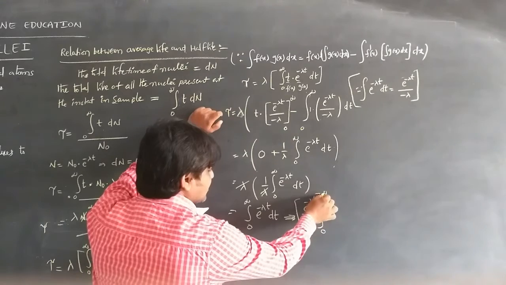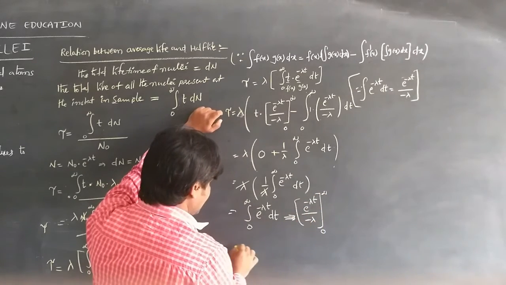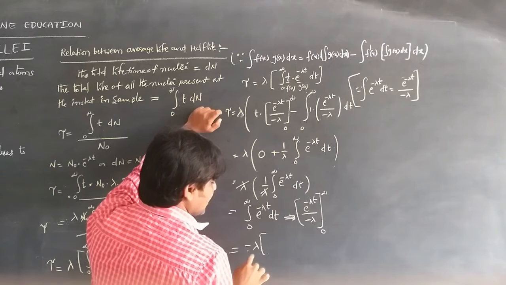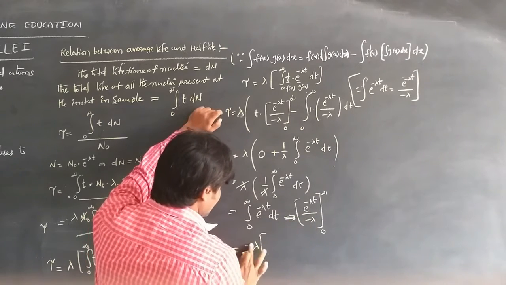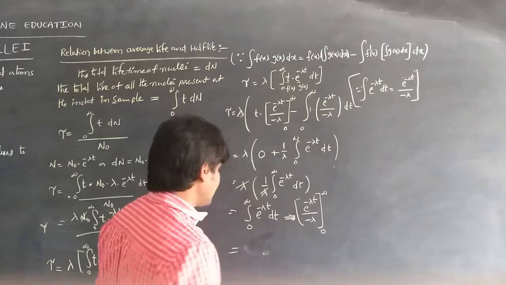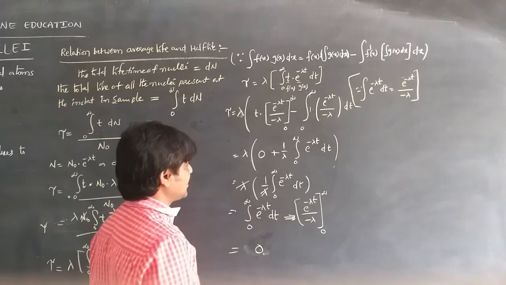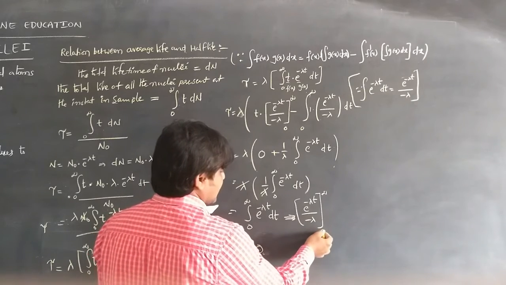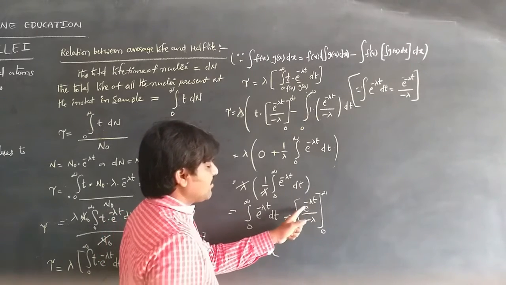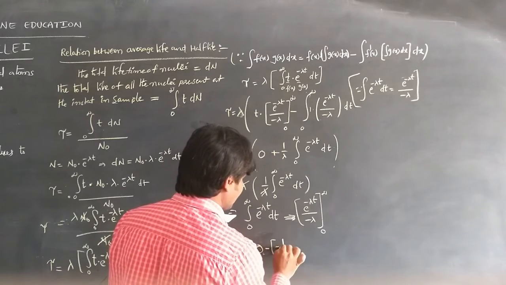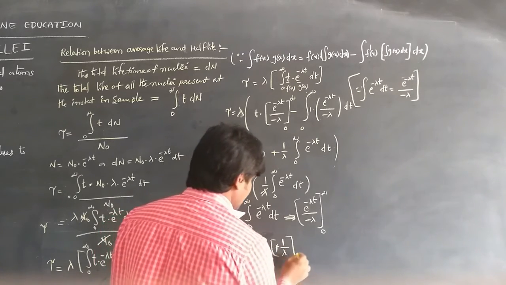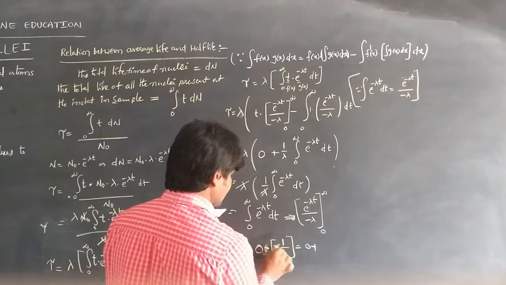Applying the limits, whenever lambda is taken outside, if infinity is substituted we get 0, and if 0 is substituted, e power 0 becomes 1. So we get 0 minus, 1 by lambda into minus lambda, so the minus signs cancel, and we get 0 plus 1 by lambda.